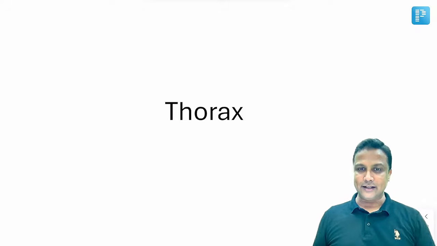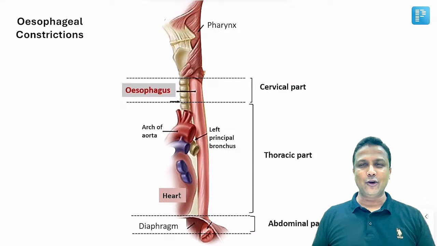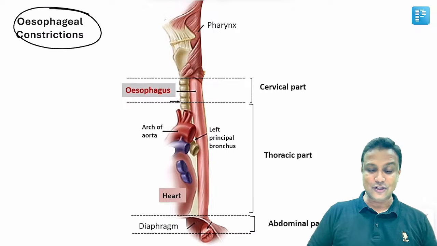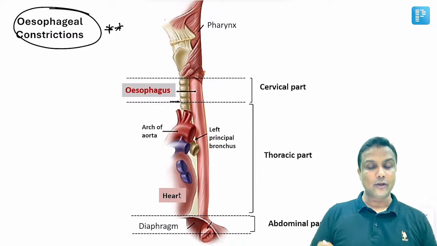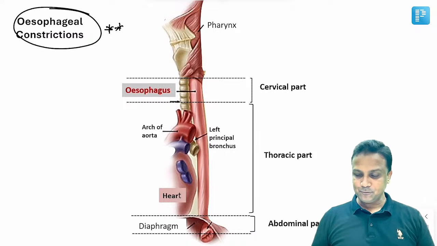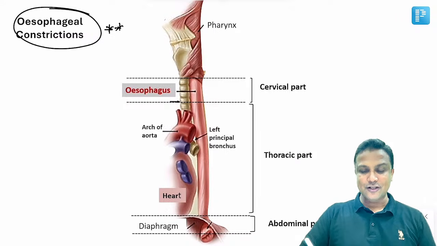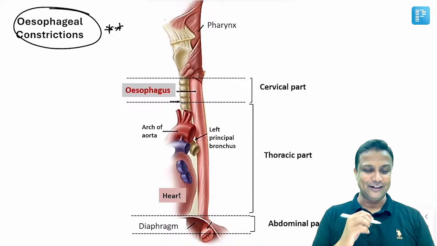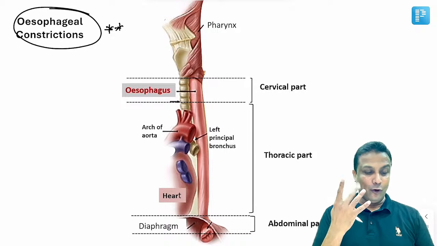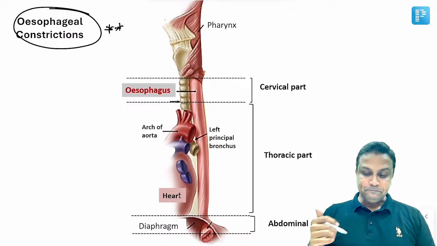Now welcome to the thorax. One of the trending topics nowadays is again esophageal constriction. They can be questioned from here on the 17th of January, यहाँ से एक सवाल आ सकता है. Now esophageal constriction में sir totally 4 constrictions होते हैं. How many constrictions are there? 4 constrictions will be there, sir. ठीक है ना?